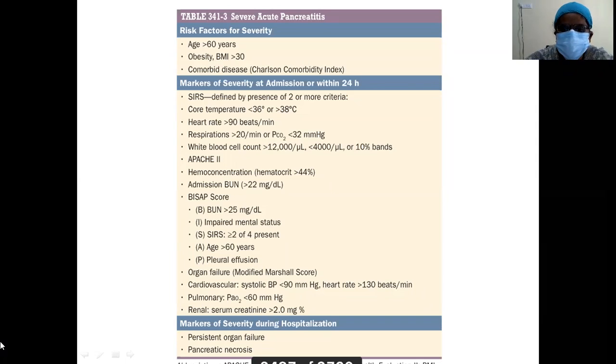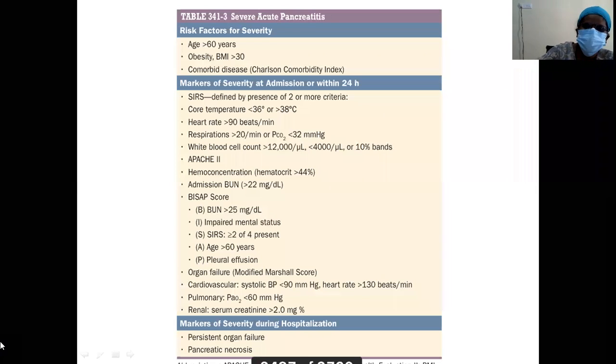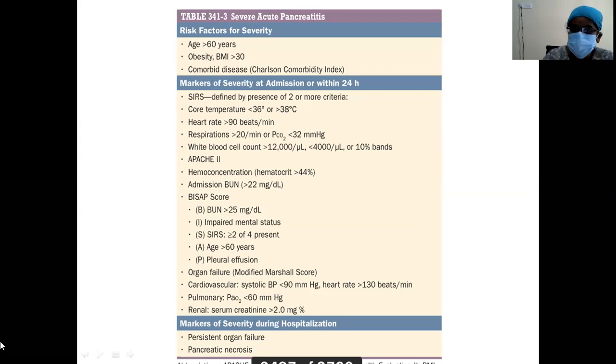It is defined by the presence of two or more criteria: core temperature less than 36 or more than 38, heart rate more than 90, respiratory rate more than 20 or PCO2 less than 32, total counts more than 12,000 or less than 4,000 or 10% bands, APACHE II score, hemoconcentration, hematocrit more than 44. Admission blood urea nitrogen greater than 22 milligrams per deciliter. BISAP score: B stands for blood urea nitrogen more than 25 milligrams per deciliter. I stands for impaired mental status.